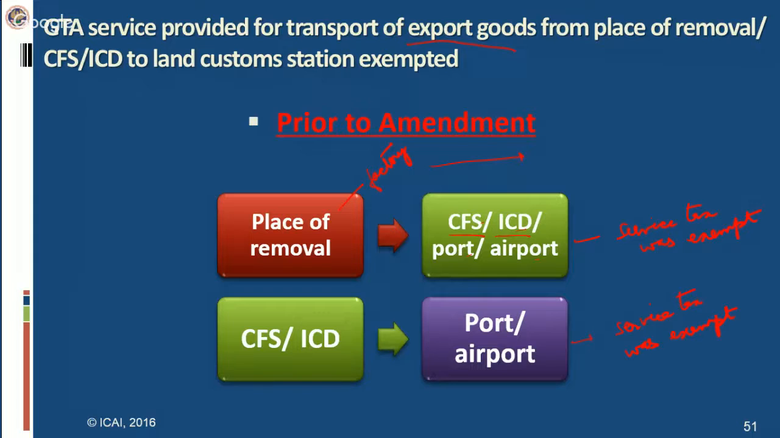So ICD basically, if you see, is a dry port. It is a customs port, but not at the seaport. It can be called a dry port.